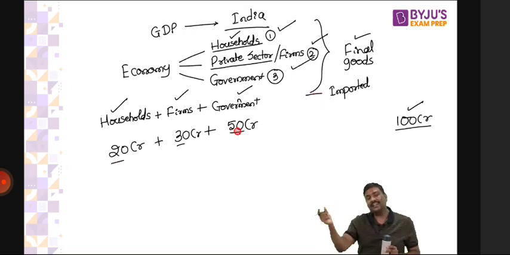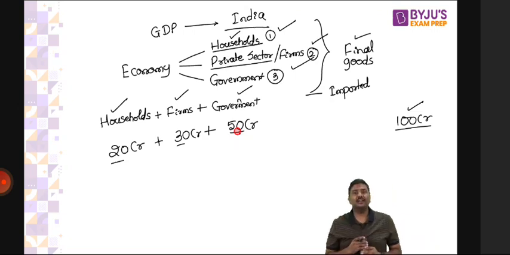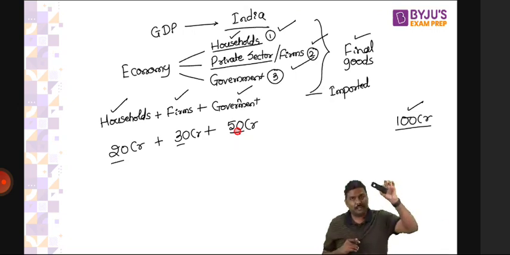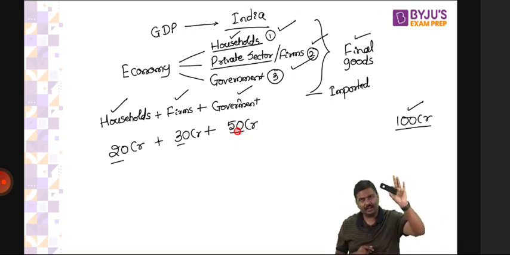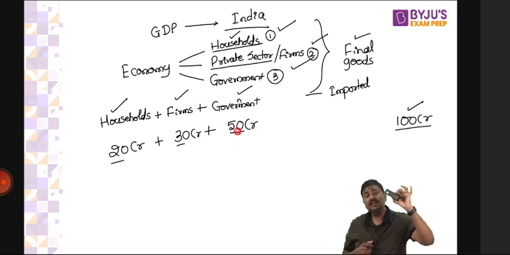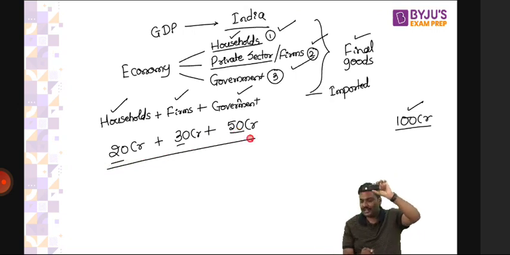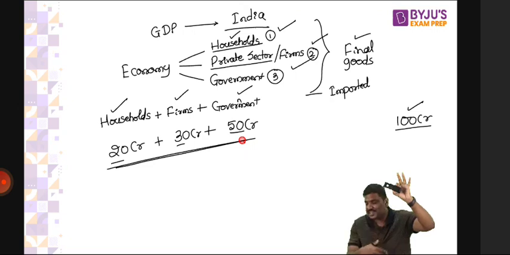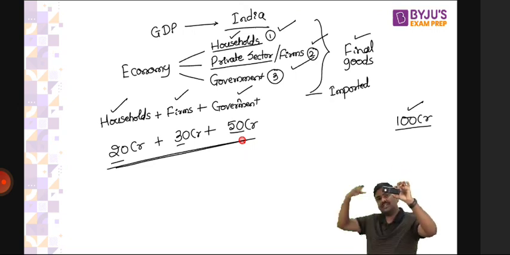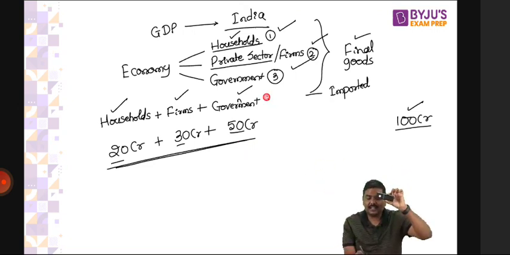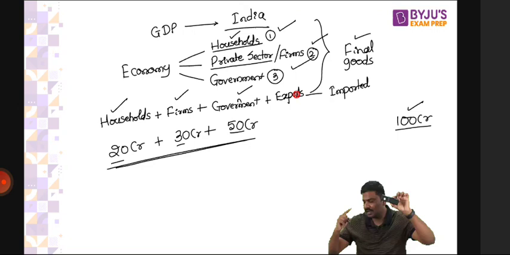Second point, imagine you are a manufacturer. You manufacture this remote in India. Should it be counted as part of India's GDP? Yes. But what you have done is, you have manufactured it and you have exported it to China. Now, will this remote be counted in this 100 crore rupees? No, because it was not purchased in India. It was not consumed in India. It was consumed in China. So what is the next point here? There are certain exports which are manufactured in India but consumed outside India. Because they are manufactured in India, you have to count the value of exports.